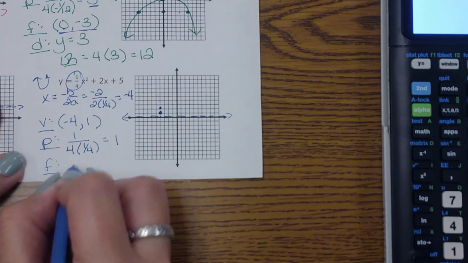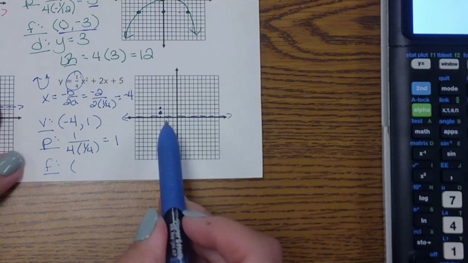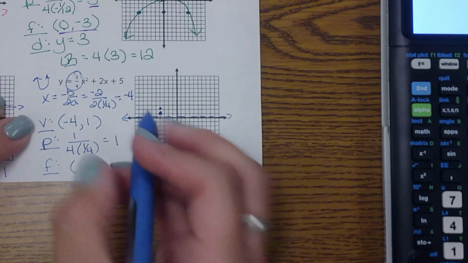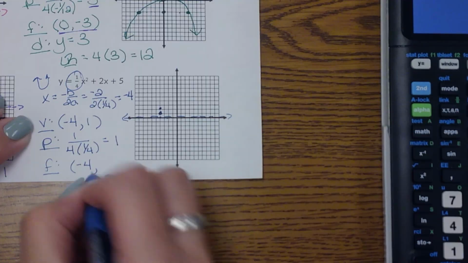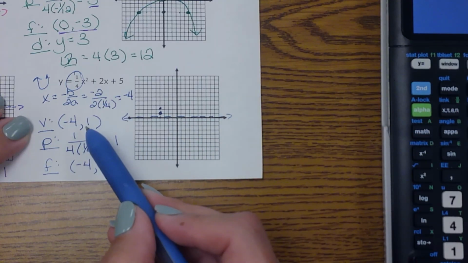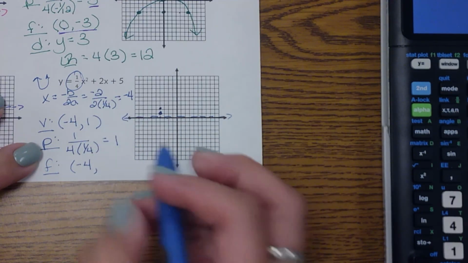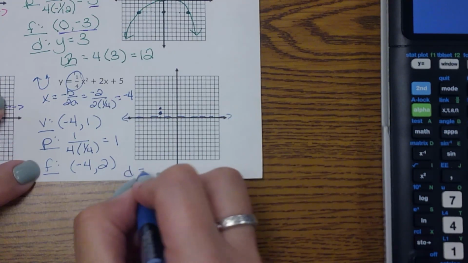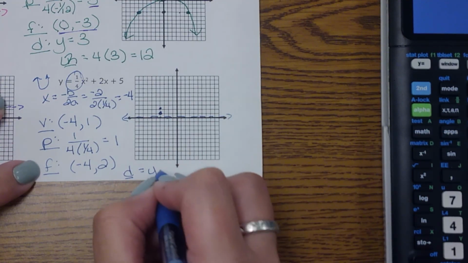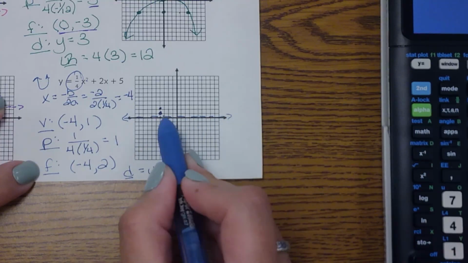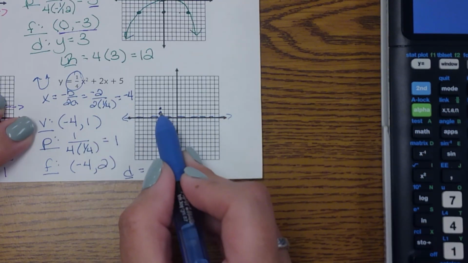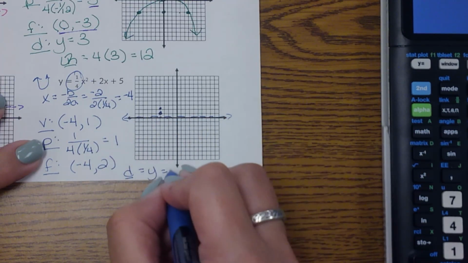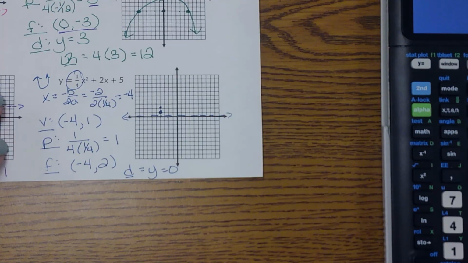Now looking at that, it's right on that x-axis. So my focus, a couple different ways. Again, you can look at the graph, you can look at your vertex. They share the same x value. And then remember, if my vertex was at 1 and I went up 1, that's going to put it at 2. And then for your directrix, looking at that, it's a y equals, and my vertex was at that y value of 1. I went down 1, so that would be at 0.